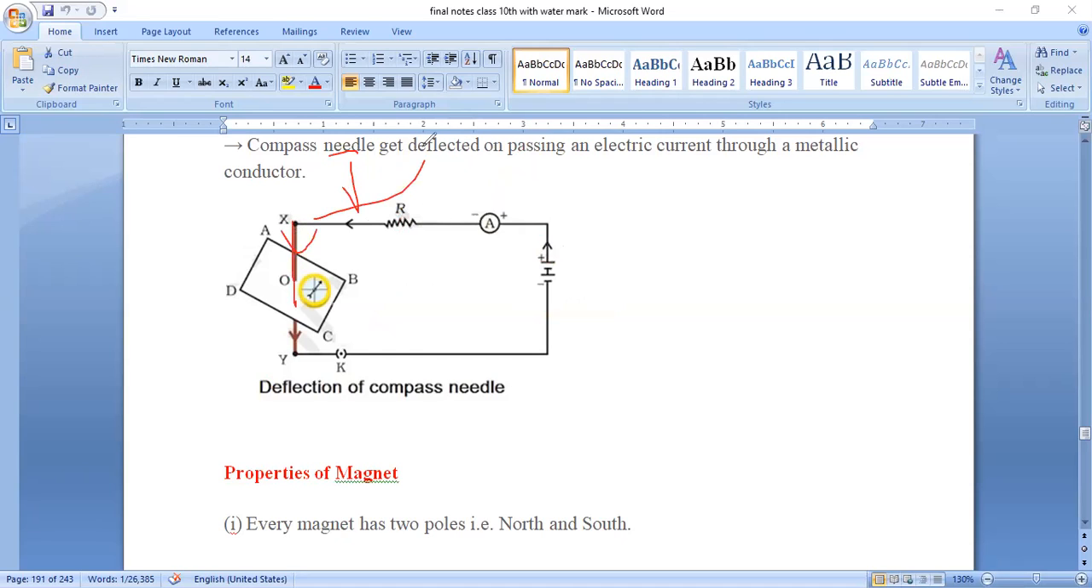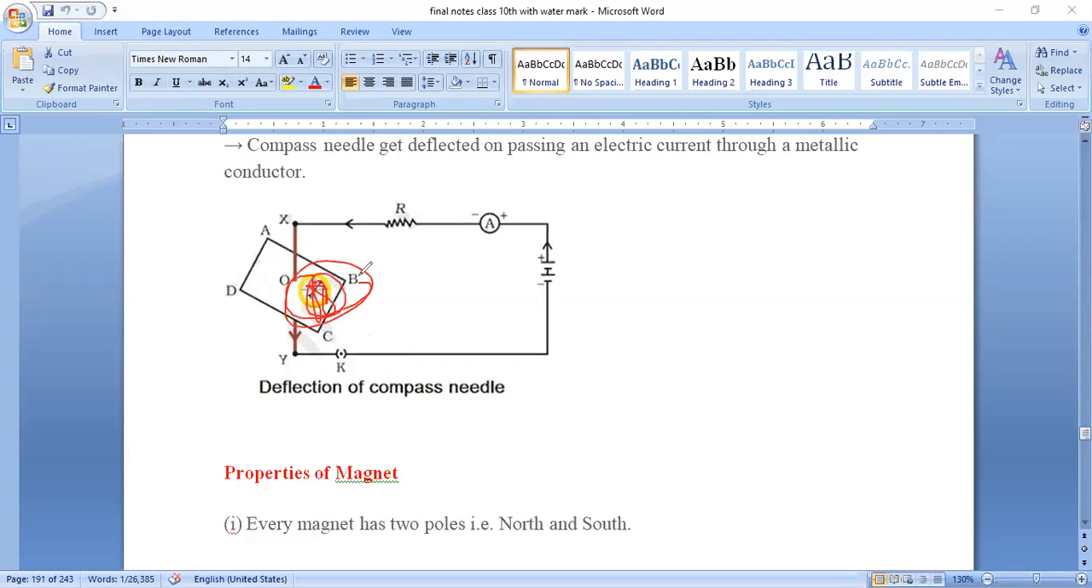When this conductor is carrying current I, if I place a magnetic needle here, can you see this magnetic compass? This is the magnetic compass which is in yellow color. Whenever I turn this key on, or close the circuit, current I flows inside this. When current I flows, the magnetic needle shows the deflection like this.